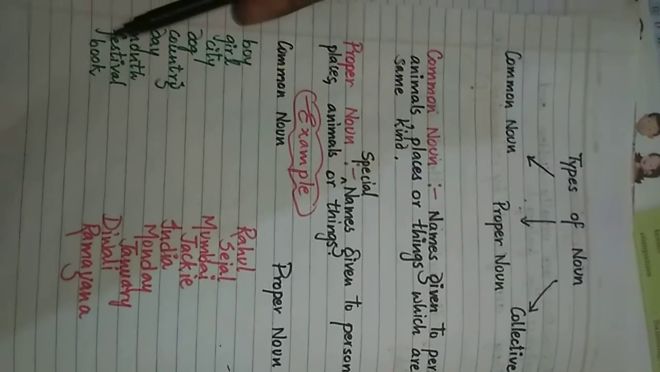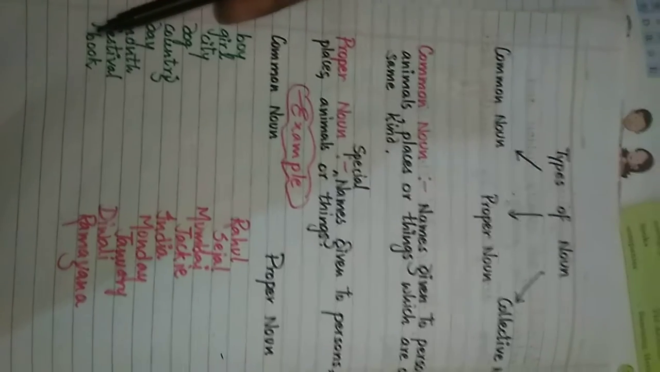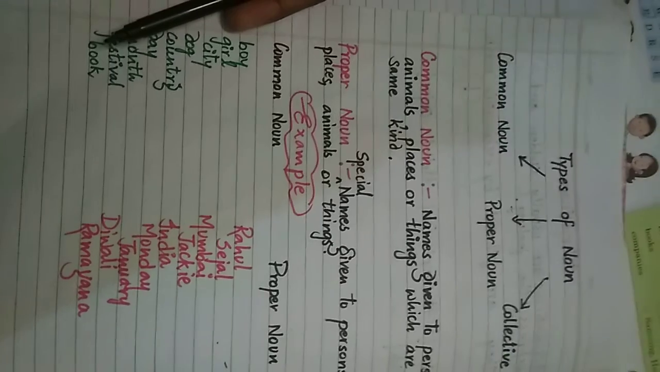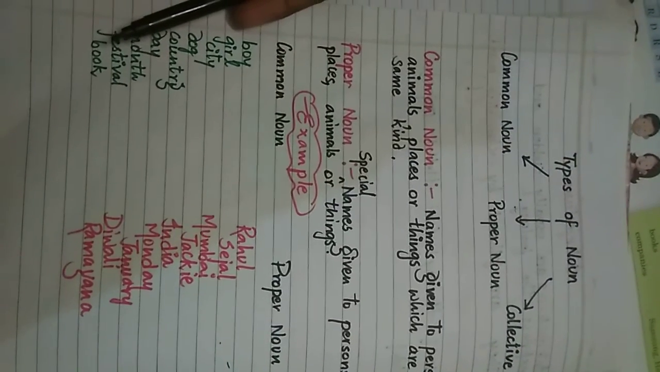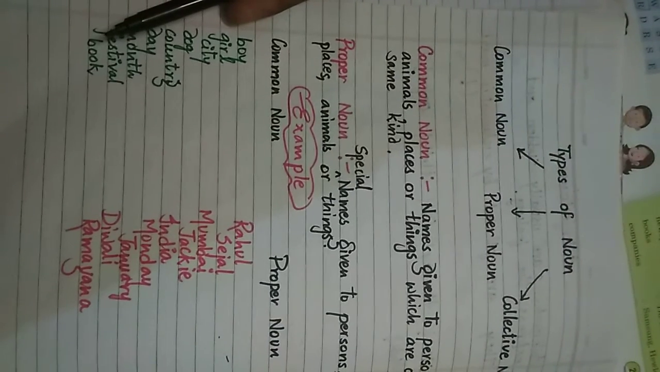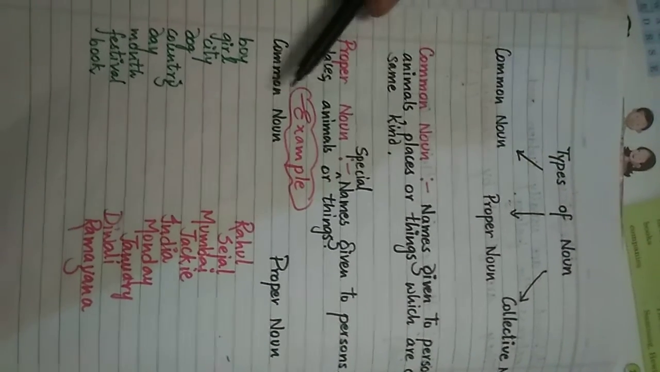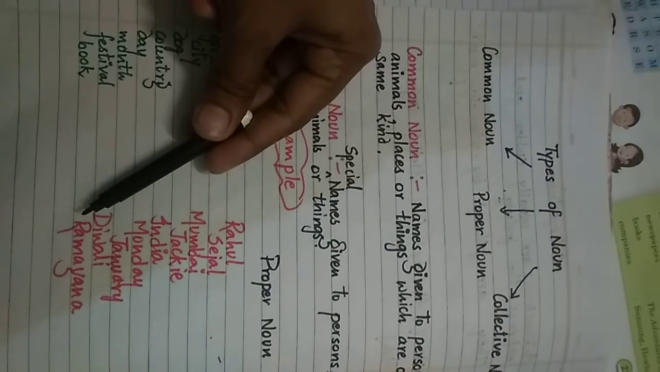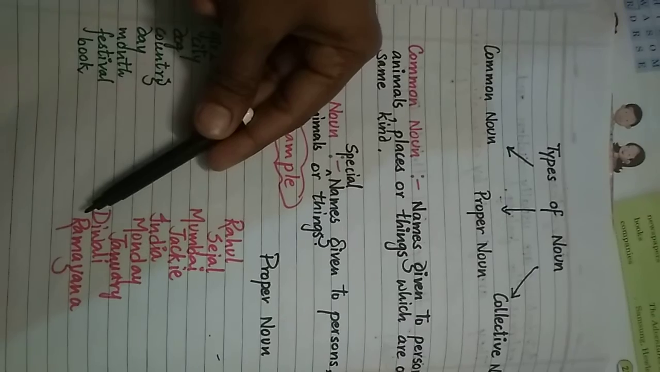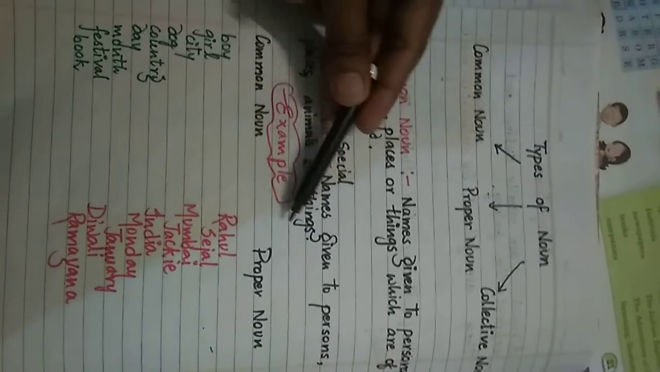In the same way, book. There are so many books. Holy books are there, course books are there, story books are there. If we are talking in a general way, then book is a common noun. But if you talk particularly about any special book, like I've written here Ramayana, then that will be a proper noun.